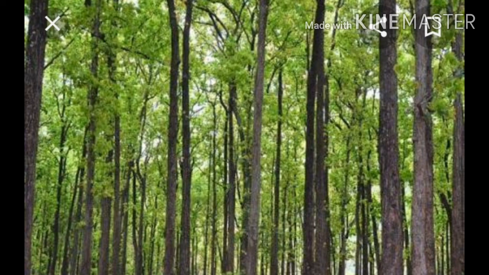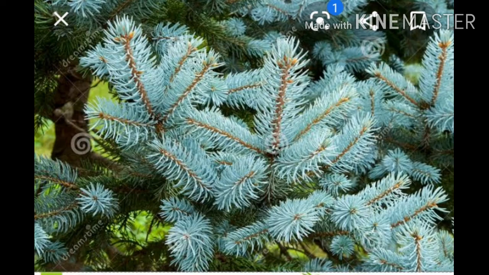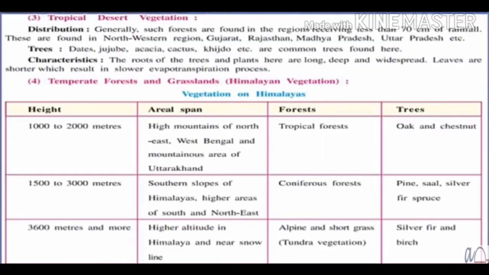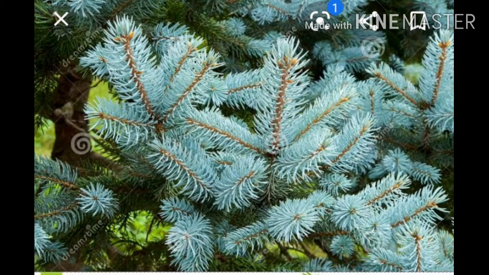Then the height of 3600 meters and even more. At this height we are getting the forest of alpine and short grass. It can be known as tundra vegetation also. And what kind of trees are we getting there? Silver fir and birch.